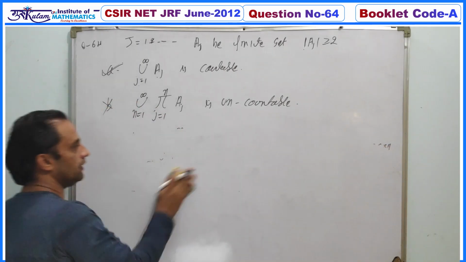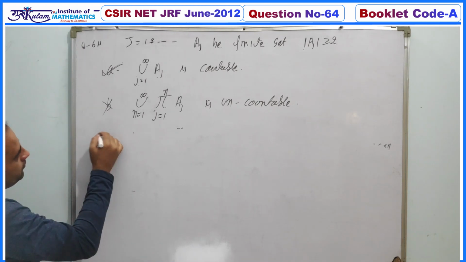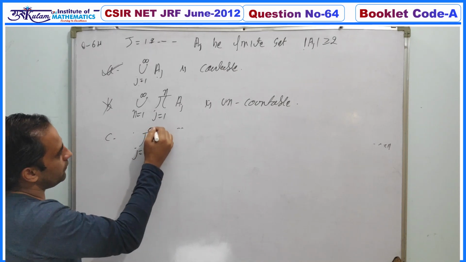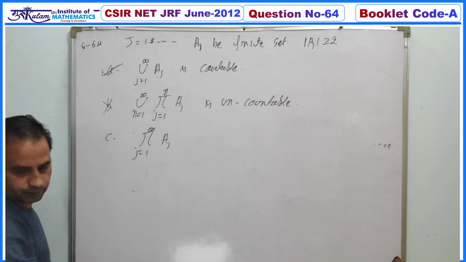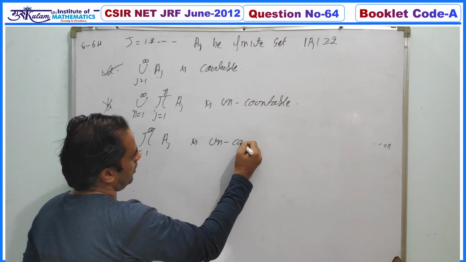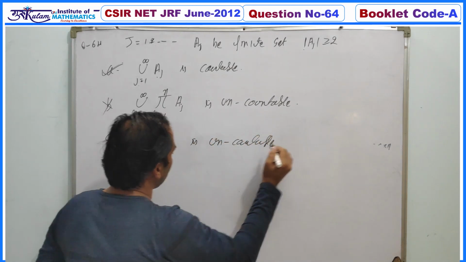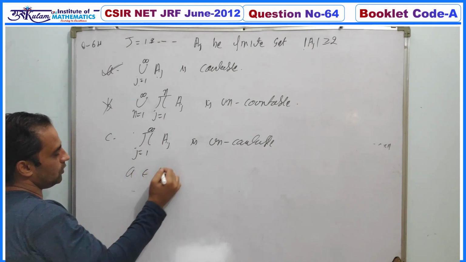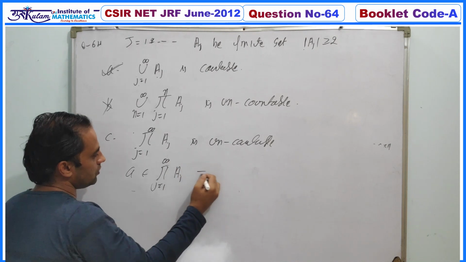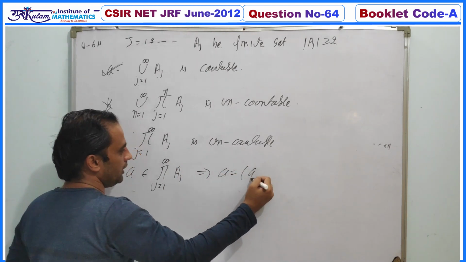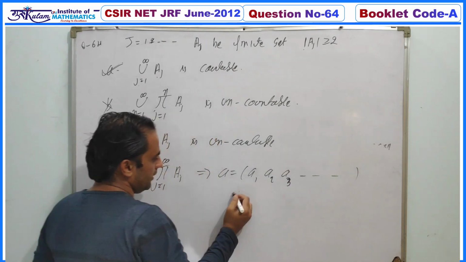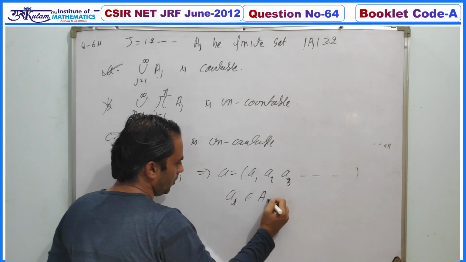And the third option is that the product over j from 1 to infinity of Aj is uncountable. If we take any element a belonging to the product over j from 1 to infinity of Aj, then a can be of the form (a1, a2, a3, and so on), where ai belongs to Ai.